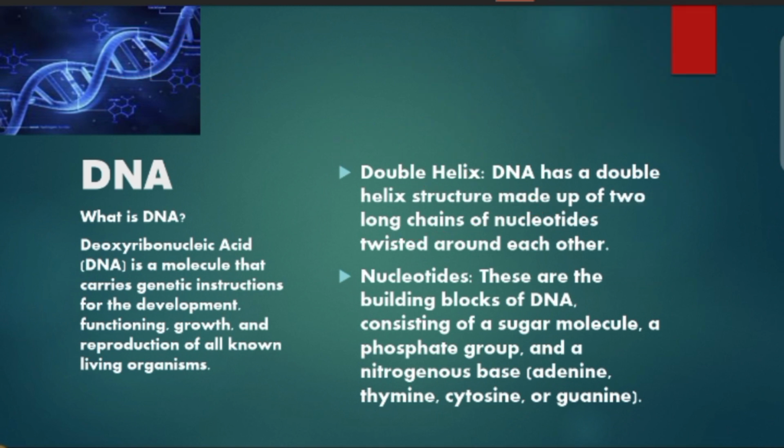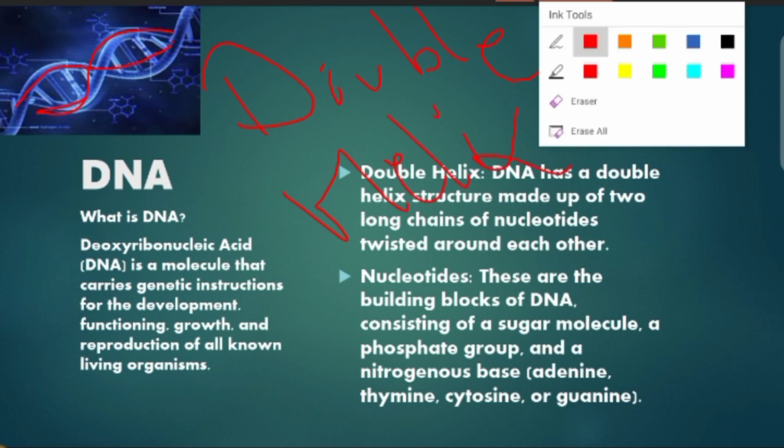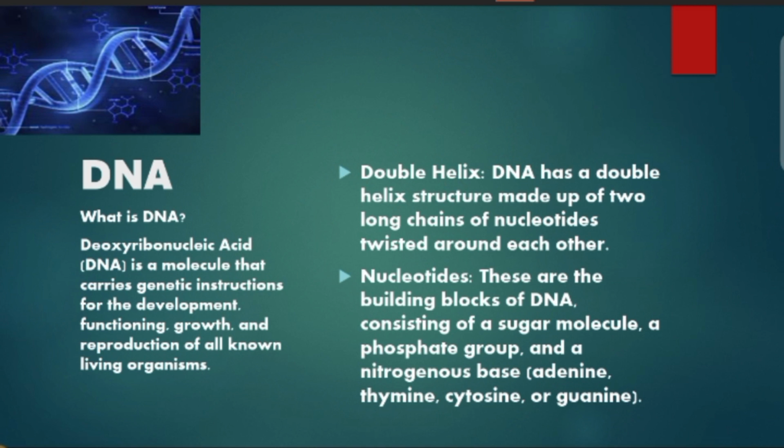When these two chains come together and combine, rotating around each other, this is known as the double helix. They are twisted around each other, as you can see here.